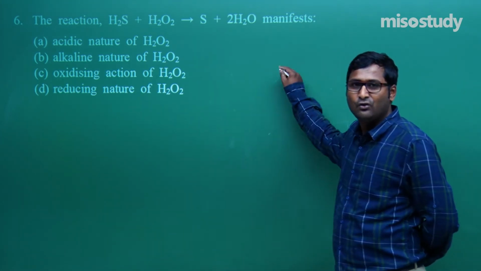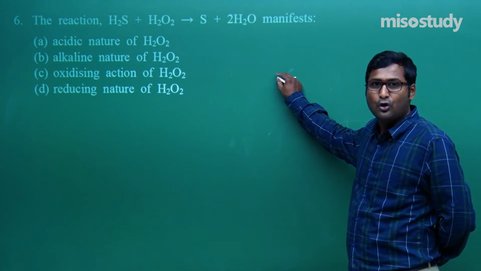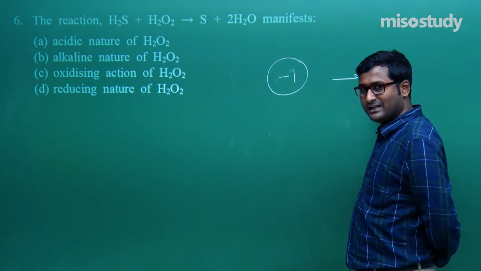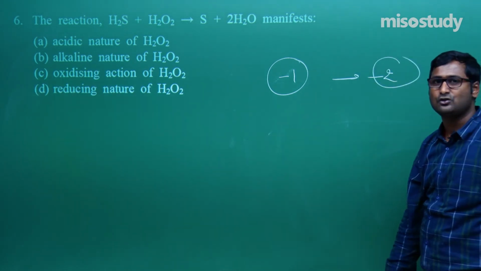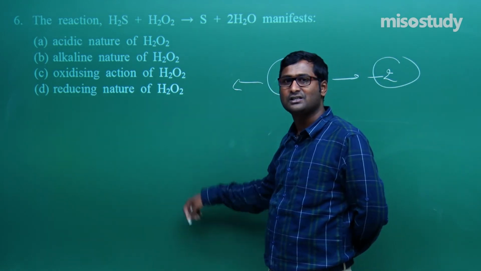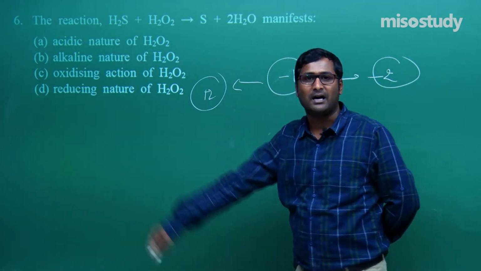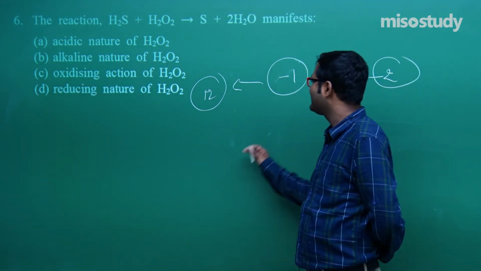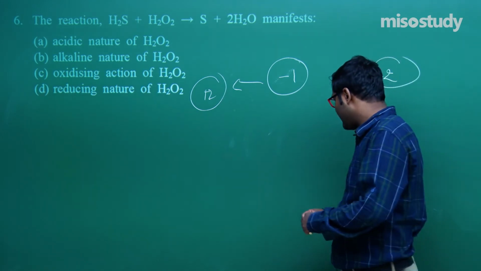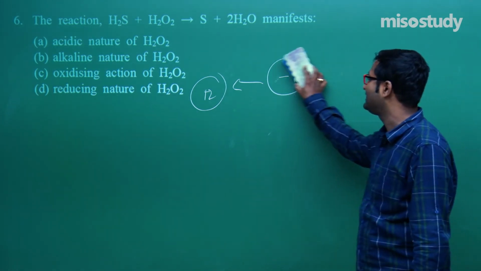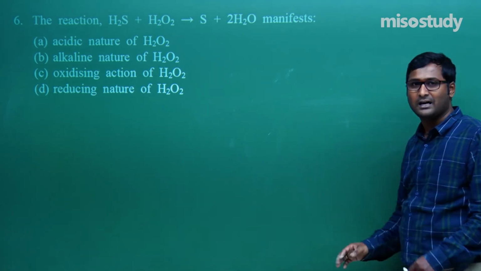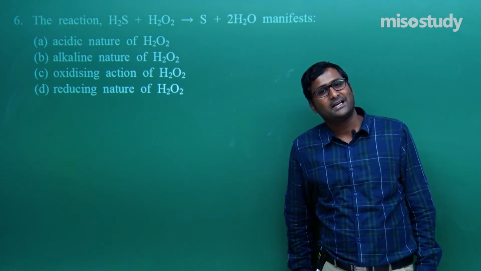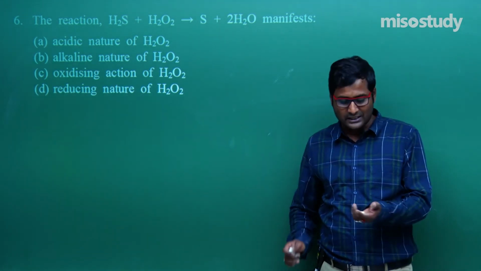As we know, in H2O2, oxygen has oxidation state -1. It can decrease its oxidation state up to -2. It can increase its oxidation state up to 0. Am I right or wrong? Sir, you are absolutely right. So it can act as an oxidizing and reducing agent. If it is an oxidizing agent, then definitely there is a decrement in oxidation number. If it acts as a reducing agent, then definitely there is an increment in oxidation number.